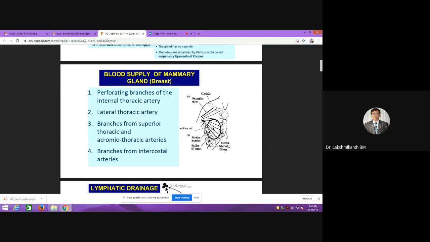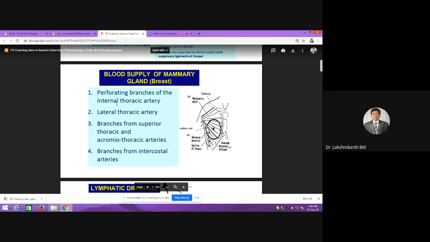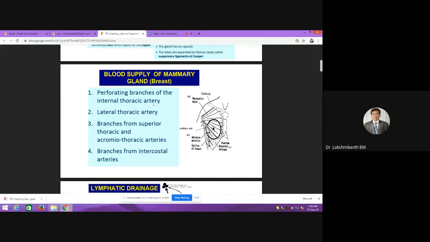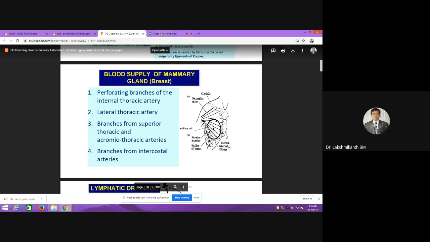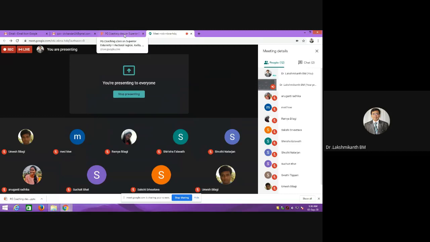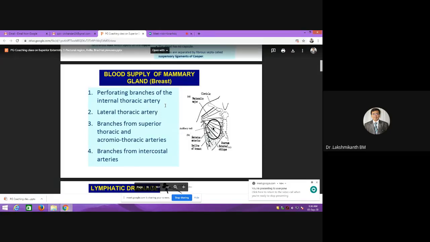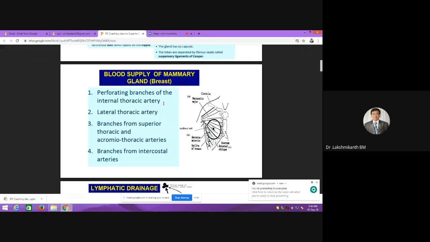Among all this, you should remember these are branches either from the subclavian artery or from the axillary artery. Here, the internal thoracic artery is a branch of which artery? Anyone? Anyone? Shresh. Okay. So the internal thoracic artery is a branch from the subclavian artery, whereas lateral thoracic, superior thoracic, and acromiothoracic are from the axillary artery.